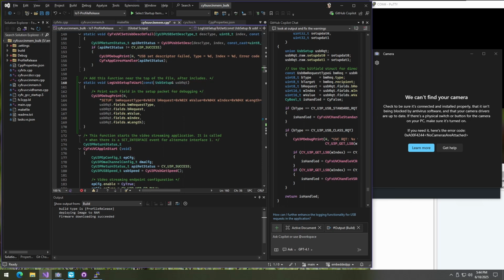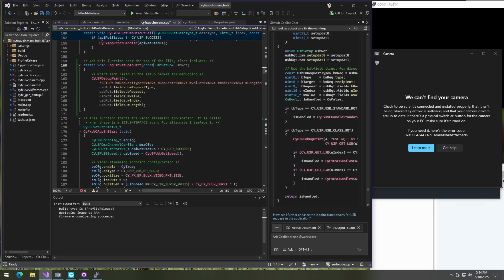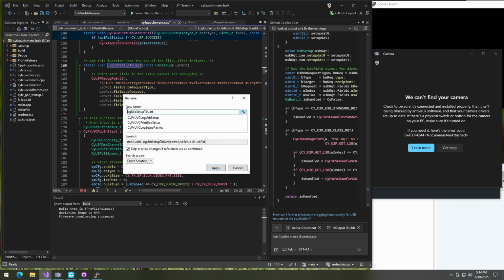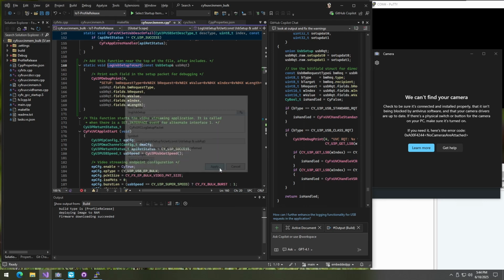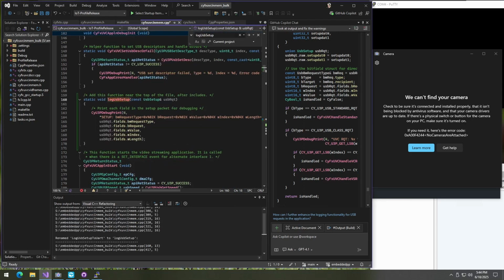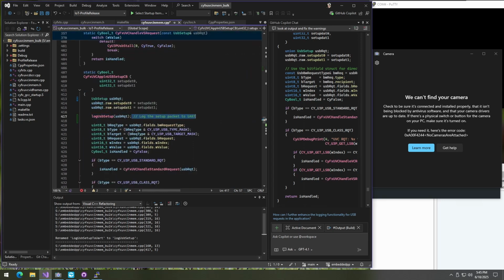Now let's remove the unnecessary union keywords. Don't know why it keeps putting it there. I will Control R R, rename that into lowercase l, and it doesn't need to say to UART. Login is login. Log USB setup. Control F3 and F3 to next location where, not current project, all open documents would be good enough. There we go. This is very redundant.